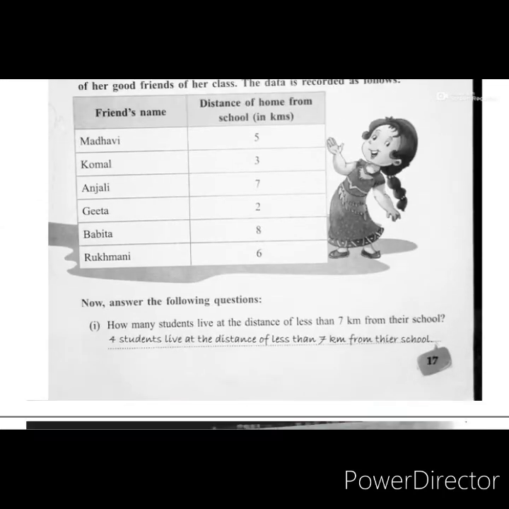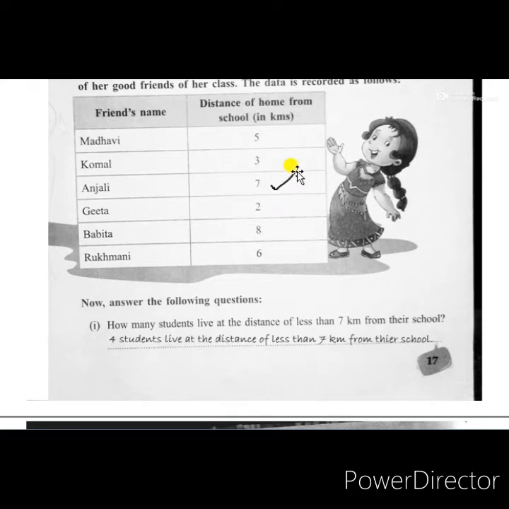Now we will see the last question of this topic. How many students live at a distance of more than or equal to 7 kilometers from their school? Here you have to listen: equal to 7 kilometers or more than 7 kilometers. Again observe that box. Find out who are living at equal to 7 kilometers and more than 7 kilometers. Yes, we can see that.